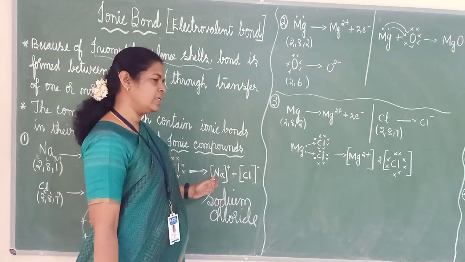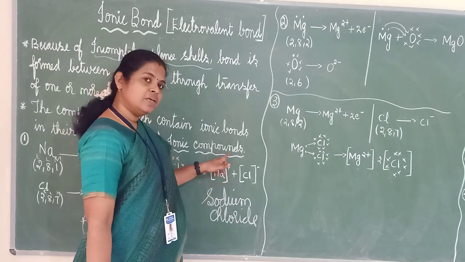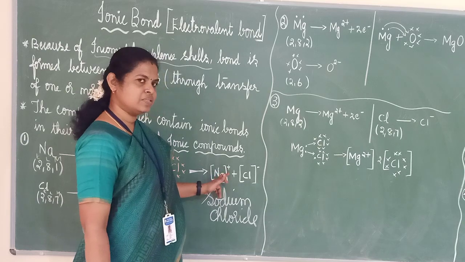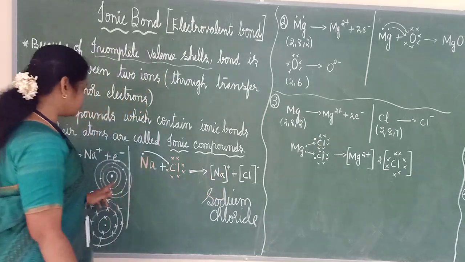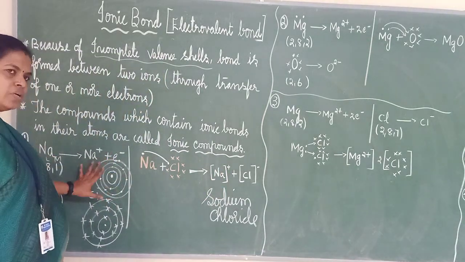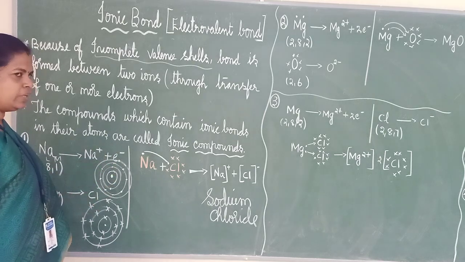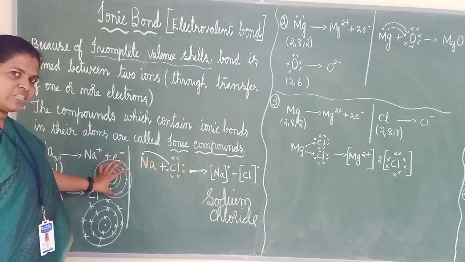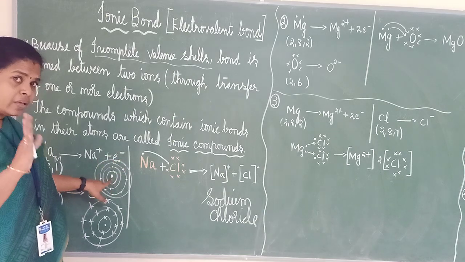But I have shown it clearly that Na is a positive ion, that is a cation. Someone asked a doubt today, why is it plus? Because the proton number and the electron number will be the same. See, 11 will be there. If you are taking 1 from here, the electron number will become 10 and the proton number will be 11.